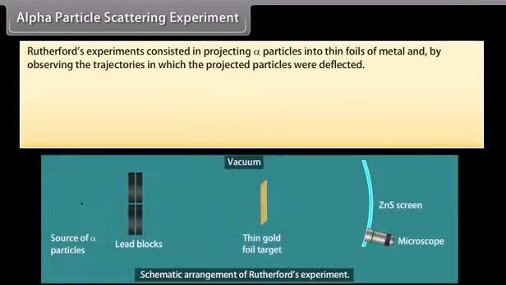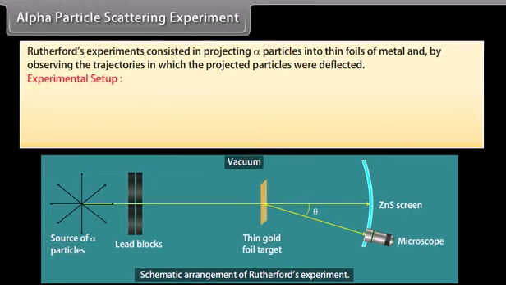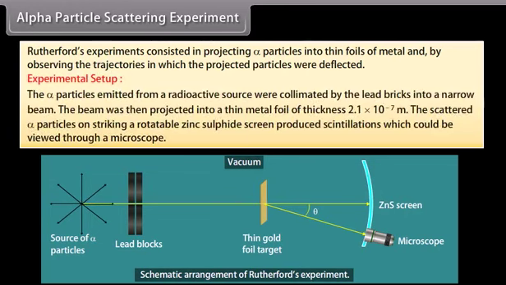Alpha particle scattering experiment. Rutherford's experiments consisted in projecting alpha particles into thin foils of metal and observing the trajectories in which the projected particles were deflected. Experimental setup. The alpha particles emitted from a radioactive source were collimated by lead bricks into a narrow beam. The beam was then projected into a thin metal foil of thickness 2.1 × 10 raised to the power minus 7 meter. The scattered alpha particles, on striking a rotatable zinc sulfide screen, produced scintillations which could be viewed through a microscope.